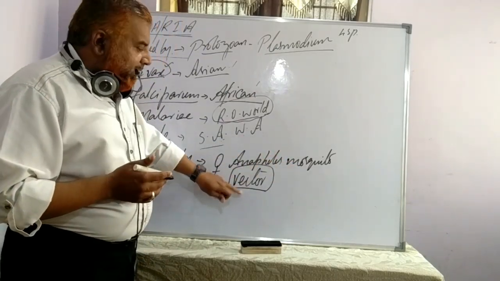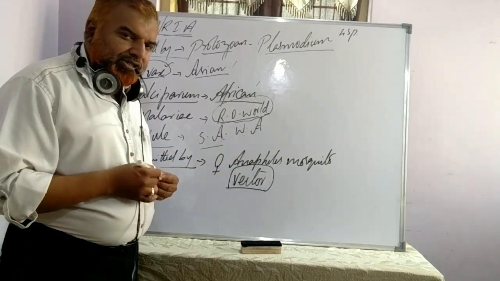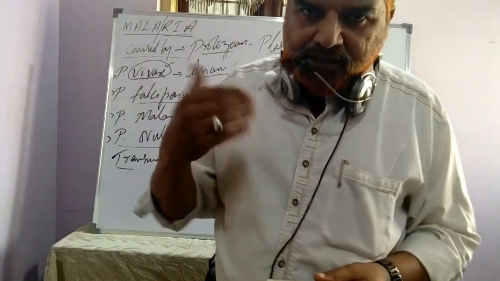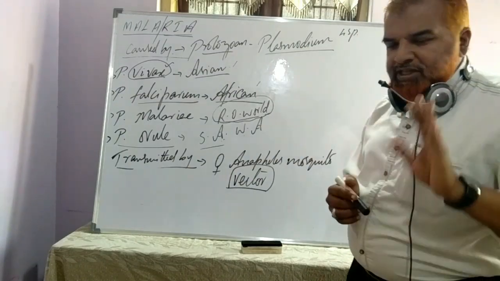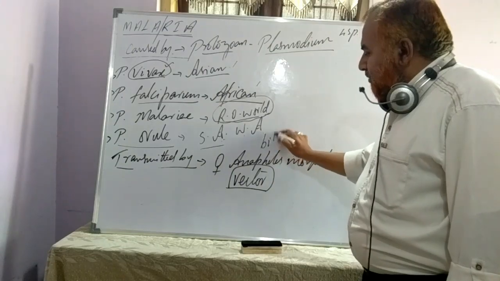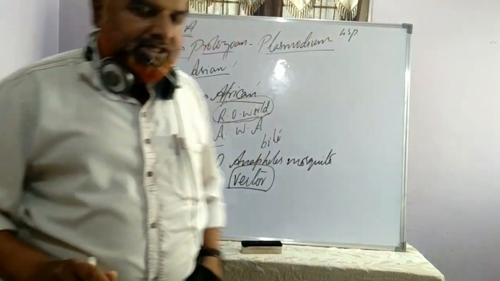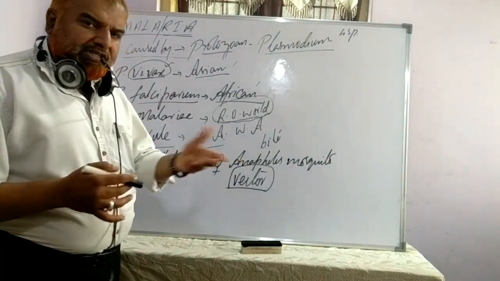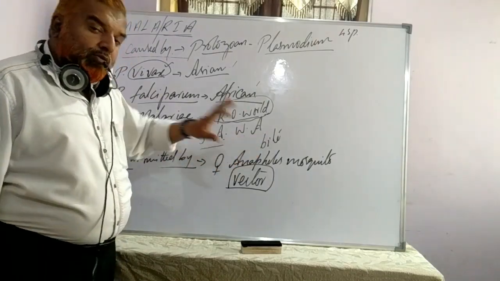Who is the vector here? Don't get confused. The vector is also the female Anopheles mosquito. It's a secondary host also. When we talk about the life cycle of Plasmodium, we'll talk about the primary host, secondary host, definitive host and intermediate host. All those terminologies will come there. As I told you in the beginning itself, only female mosquitoes bite. Why do they bite? For the fertilization of the eggs and other reasons, which are another part of the topic.